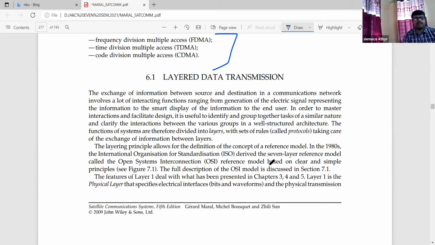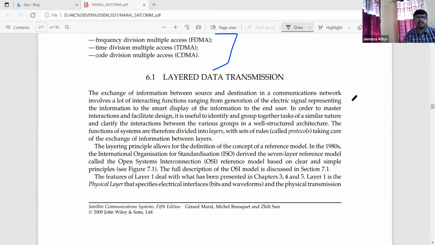Layered data transmission. Now we'll see what this layered means, because we know different architectural phenomena, different construction phenomena are there. So we have to go with the layered data architecture. The layered data transmission, to exchange information between the source and the destination in a communications network, involves a lot of interacting functions, ranging from generating the electric signal representing the information to the display of the information to the end user.